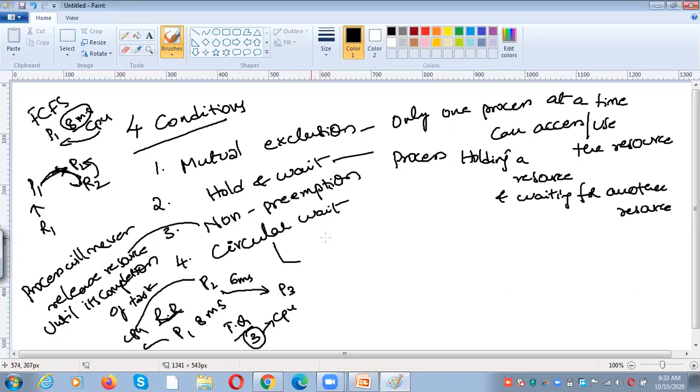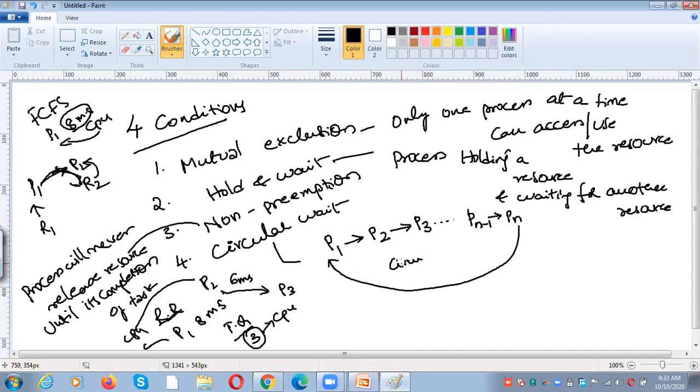And the next one is circular wait. What is circular wait? P1 is waiting for the resource which is allocated to P2, and P2 is waiting for the resource which is allocated to P3, and so on. Pn minus 1 is waiting for the resource which is allocated to Pn. At the end, Pn is waiting for the resource which is allocated to P1. So there is a circle, right? If the processes wait for resources in a circular fashion, it will lead to deadlock.